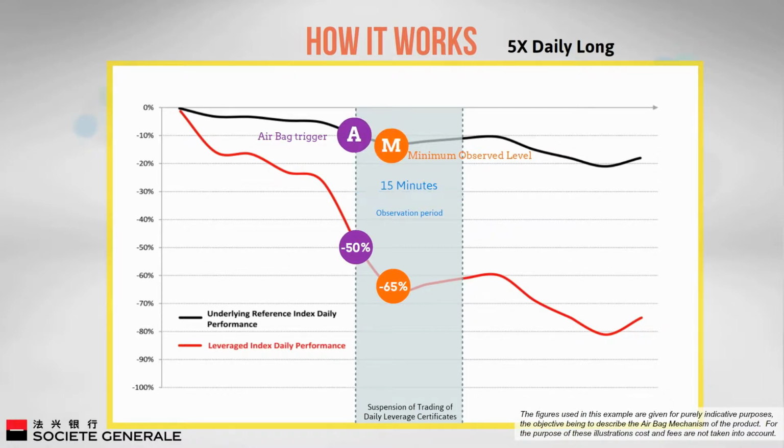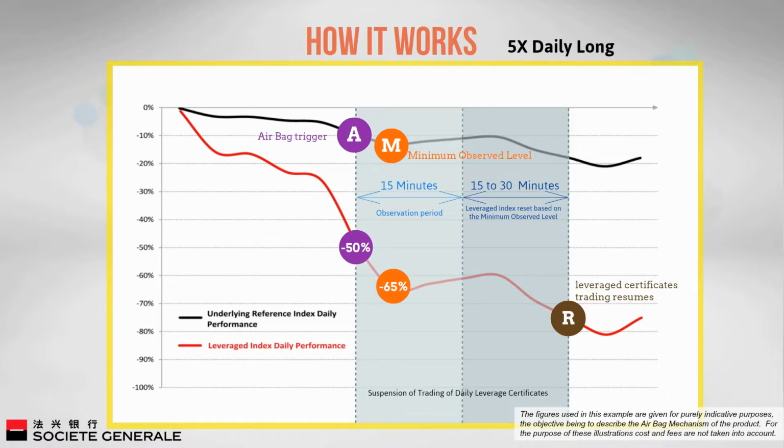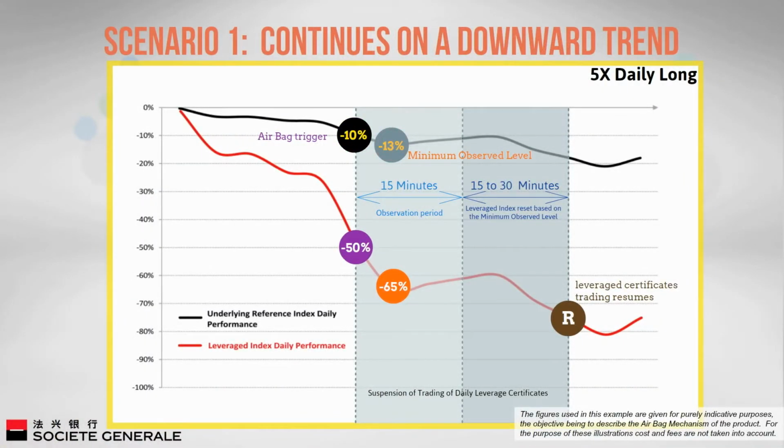Resumption in trading of the daily leverage certificates, denoted by R in the diagram, happens 30 to 45 minutes after the airbag mechanism has been triggered. There are 2 scenarios in this illustration. In the first scenario, you will see the underlying asset continues on a downward trend. The airbag mechanism serves to slow the rate of loss for investors holding this 5 times daily long.